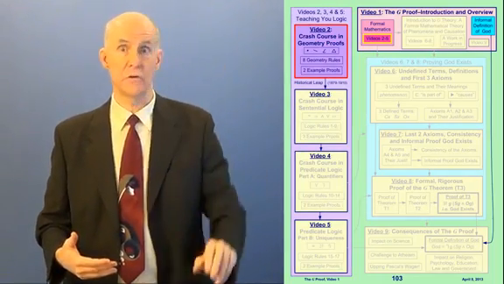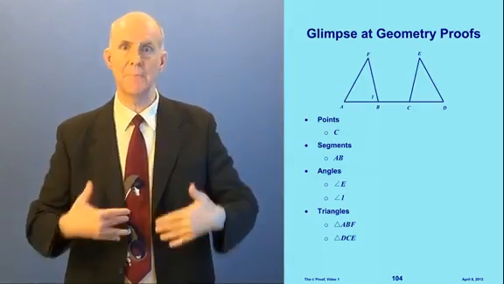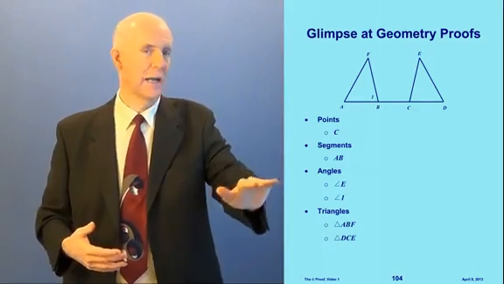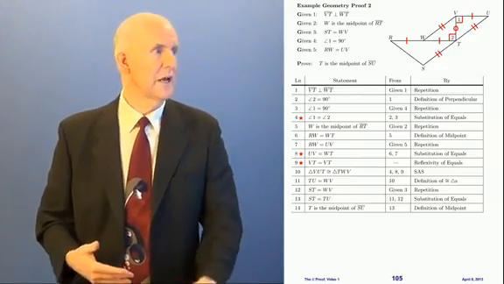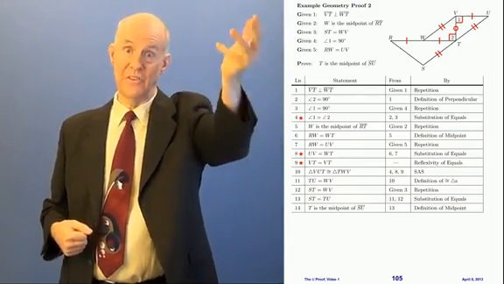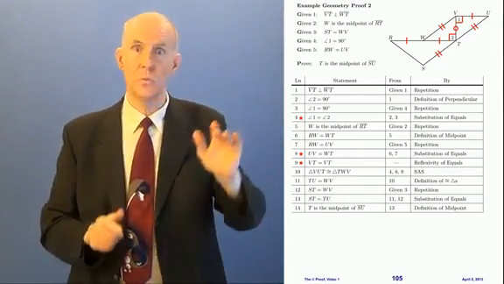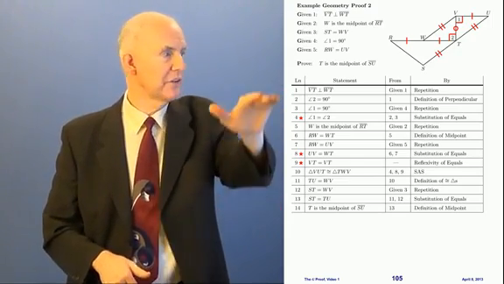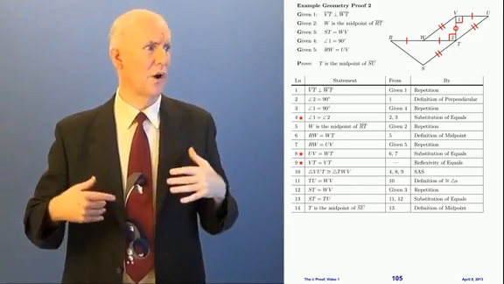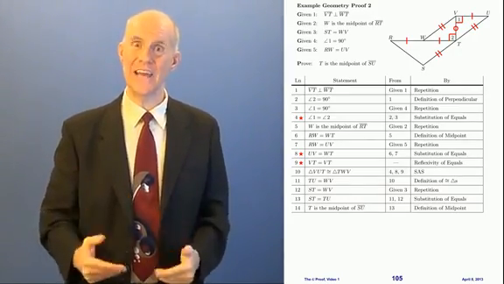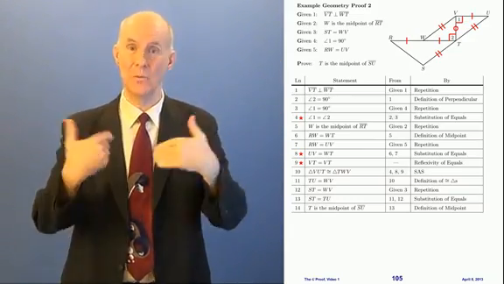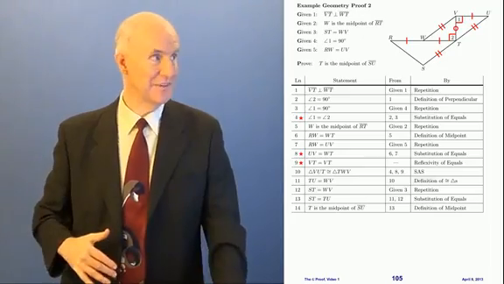Okay, video 2, the crash course in geometry proofs. Here's what's going to happen in that video. We're going to use diagrams like this. We're going to talk about points, segments, angles, and triangles, and we're going to do proofs. Here's one of the proofs we're going to do. We have some givens, we're proving something, there's a diagram, and here's the proof. You watch that video and you will understand all of this. I'm going to take you through it step by step, and by the time we get to the bottom of this proof, you're going to go, wow, I get it. It all makes sense. It's beautiful. Let me teach you, and you will see it.